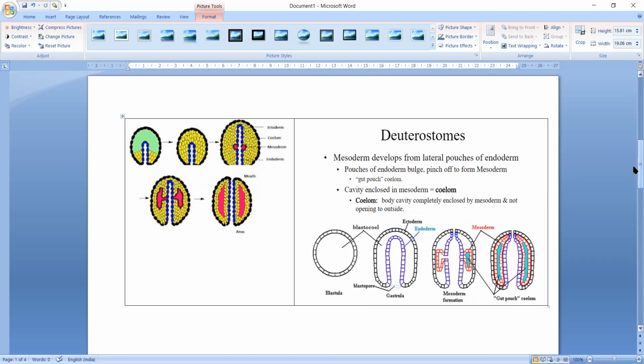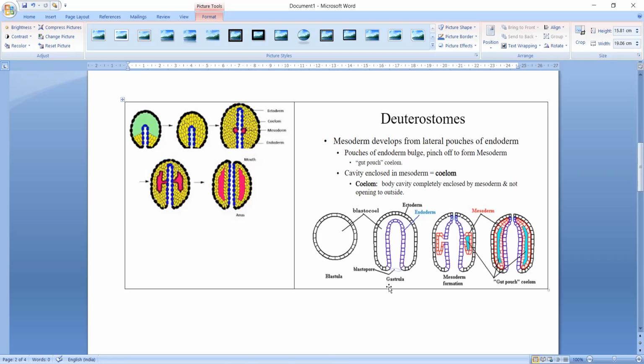These organisms are also called deuterostomes. In deuterostomes, the blastopore forms the anus and the mouth is formed later, and these are all enterocoelomic.